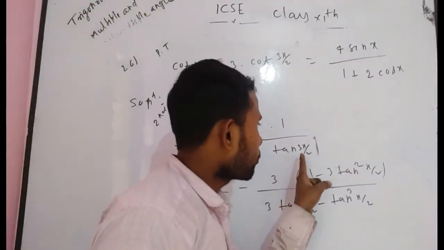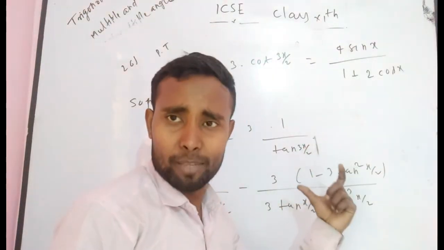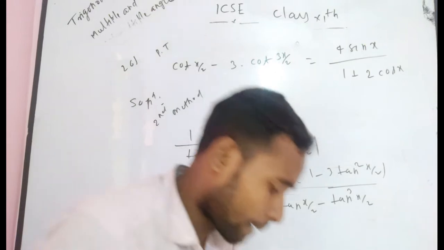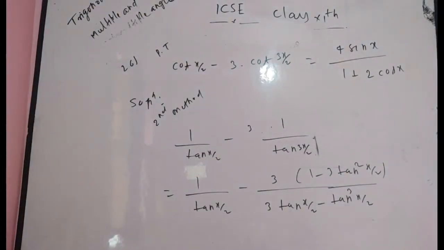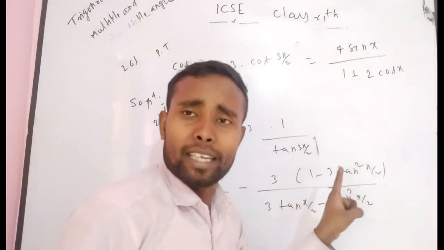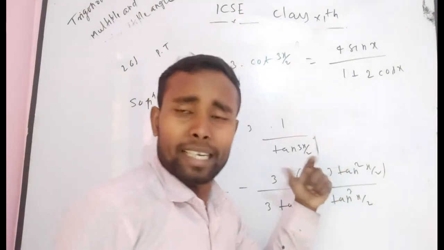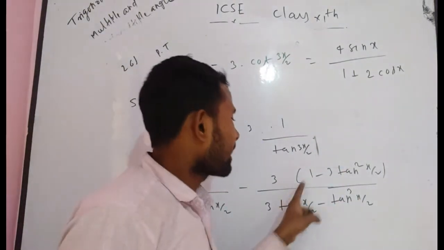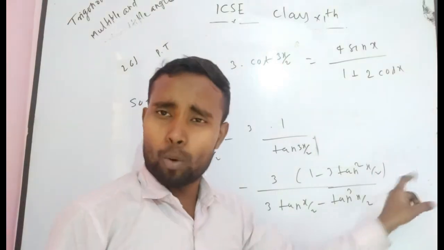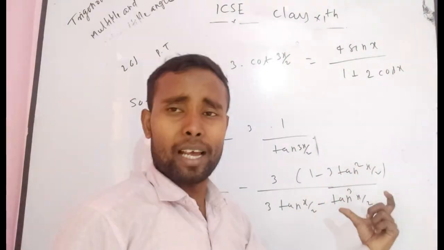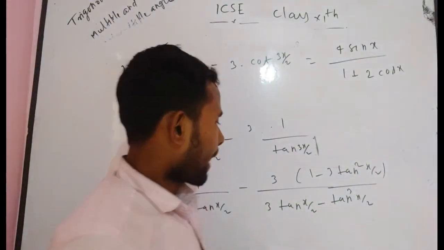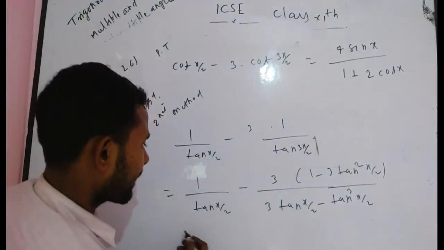Tan 3 theta, because suppose x by 2 is equal to theta, in that case it becomes tan theta. Tan 3 theta is equal to 3 tan theta minus tan cube theta divided by 1 minus 3 tan square theta. Similarly, I have applied this formula. If you apply this formula after manipulating, what do you get?